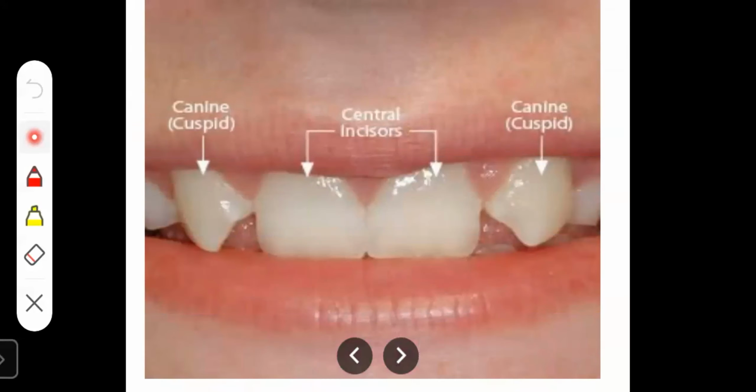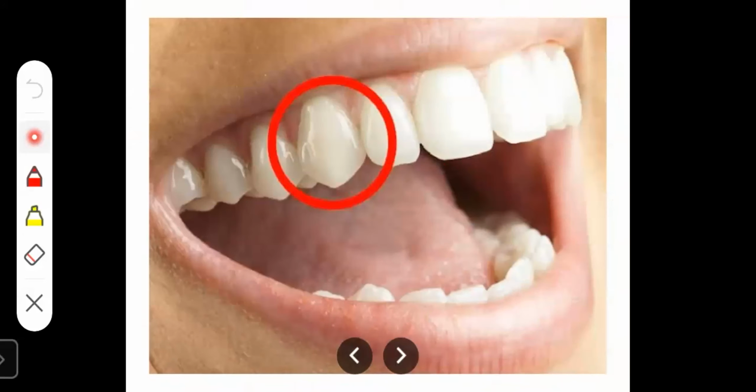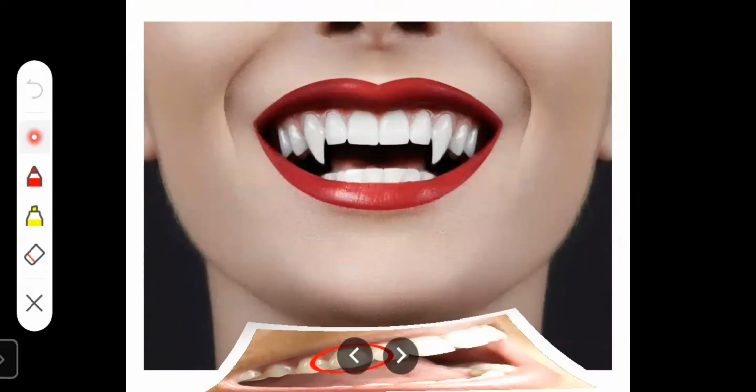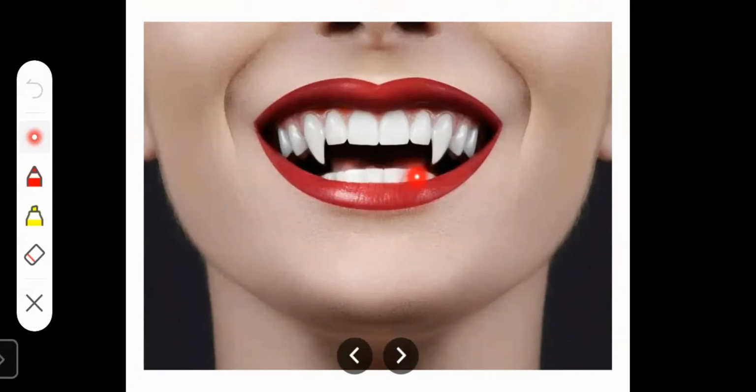See here, these are the canine teeth. In the center are the incisor teeth. These are the canine teeth, the pointed ones. These two are like vampire teeth.